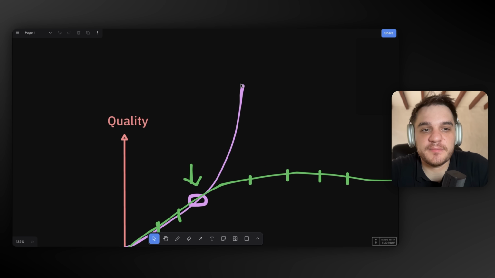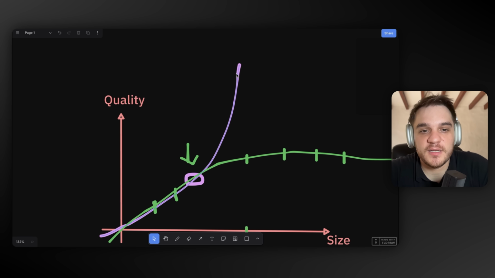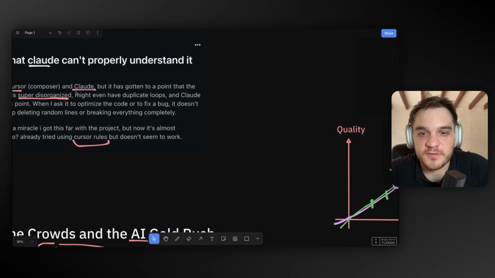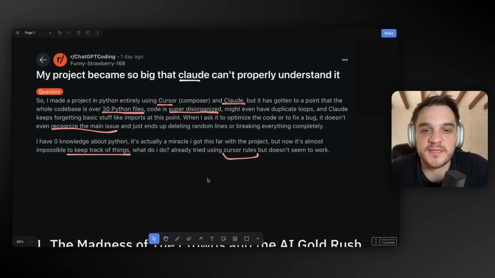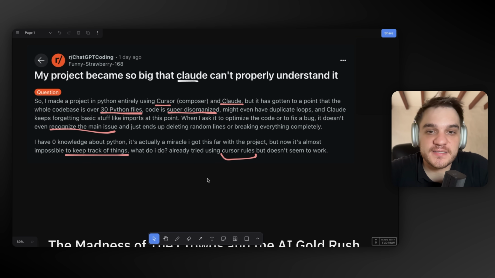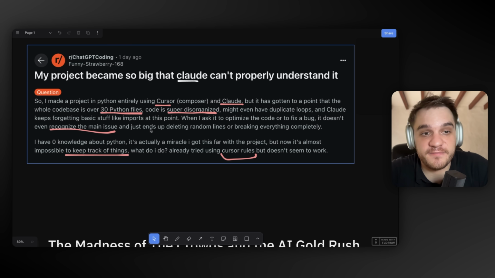And I think they believe in this, that this will happen and then we don't need any more developers. They sell that because they want to sell the AI tools. But the reality is more like this: they're going to have a lot of legacy code that only the people they laid off knew about. The projects will be very big, very bloated, and it's going to be very hard to keep track of things. And they'll have to rehire the people they fired if they really want to sell working software.